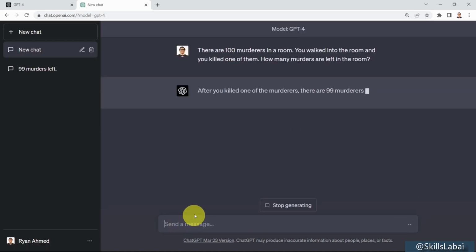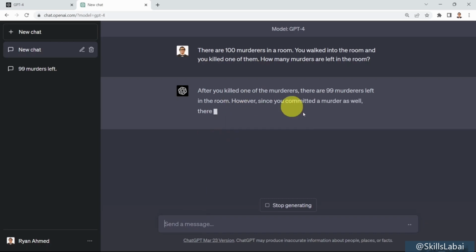Here we go. First, you will notice that GPT-4 is actually quite slow right now. You can see that after you kill one of the murderers, there are 99 murderers left in the room. However, since you committed a murder yourself as well, then there are 100 murderers in the room, including you. Much, much smarter, much, much better compared to ChatGPT. Let me show you another example.